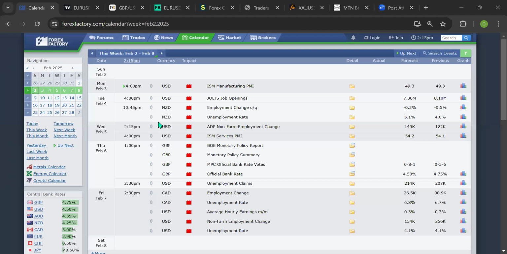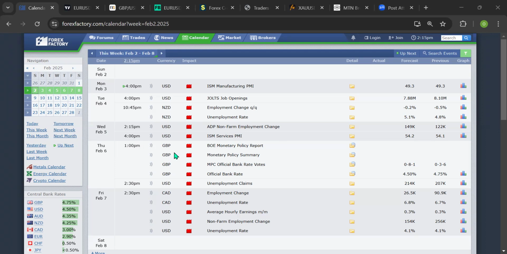Going forward to Tuesday, we have the high impact news on USD, XAUUSD, on employment change and job opportunities. Then Wednesday, 5th of February, from 2:15 p.m. to 4 p.m. Nigerian time, both news coming out on USD: ADP non-farm employment change and ISM services PMI.